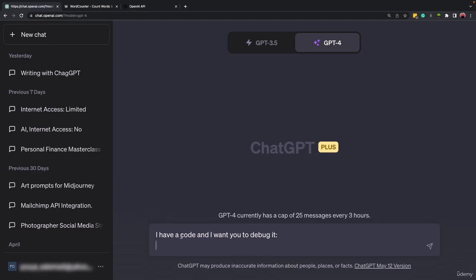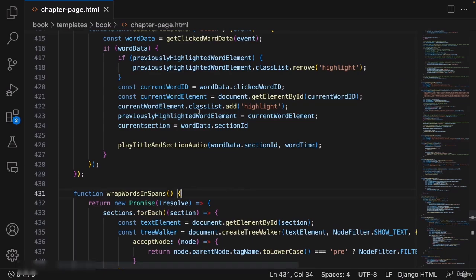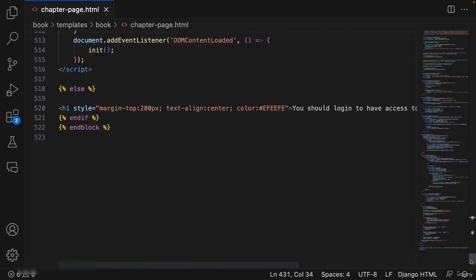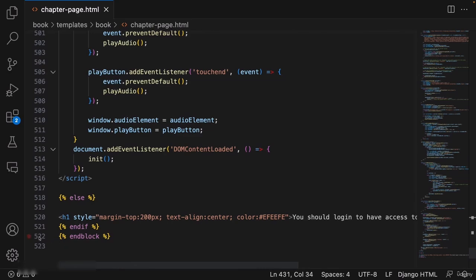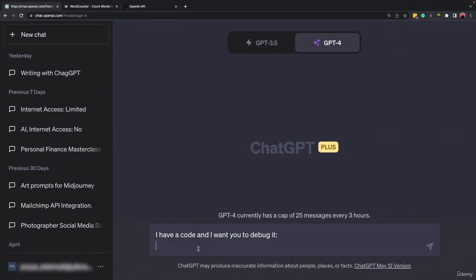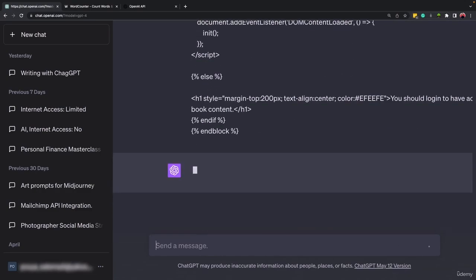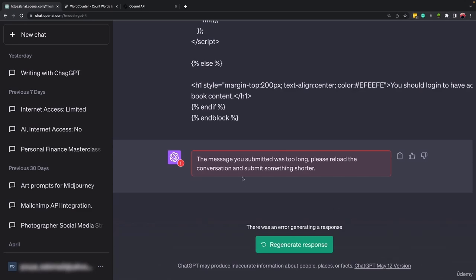So under this line, I will paste my long code. This is the code that I have. As you can see, it is 522 lines. I will copy this code, come here and paste it. If I press enter, it will give me an error telling me the message you submitted was too long.